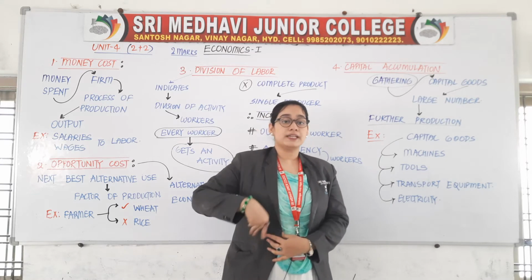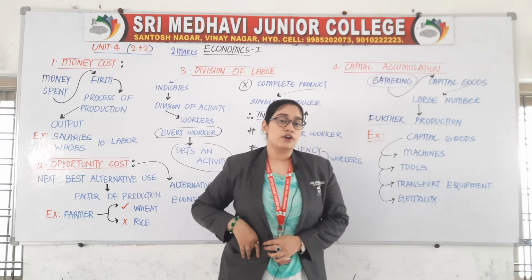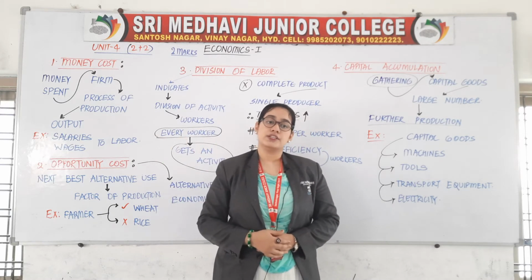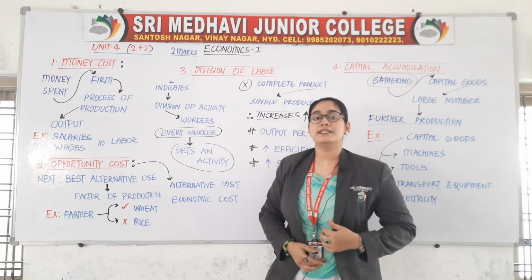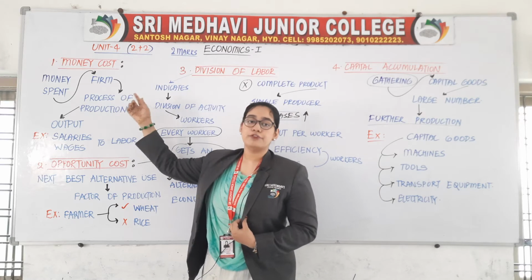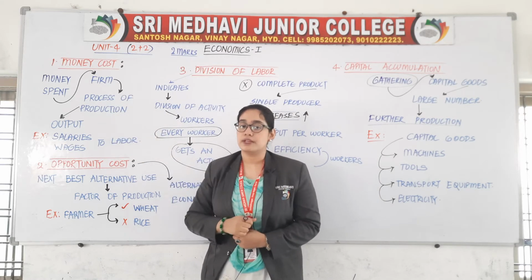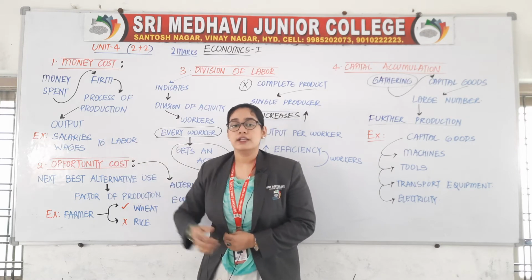If I spend money on land, labor, capital or organization, it is nothing but money cost. So in simple terms, the money spent by a firm in the process of production of its output is known as money cost. Example, wages and salaries given to laborers.